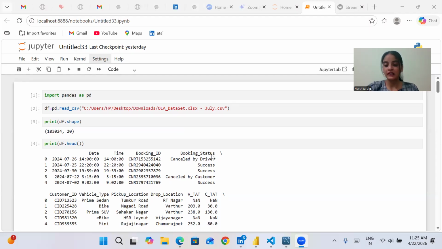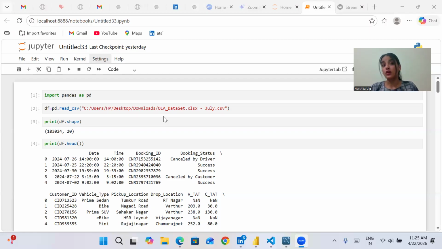Now, the business objective is that the project aims to increase the ride success rate by identifying and reducing the key factors that lead to ride cancellation by both drivers as well as customers. So the main goal of the project is to improve the overall efficiency. Also, it aims to understand customer preferences in terms of vehicle types and the payment methods.